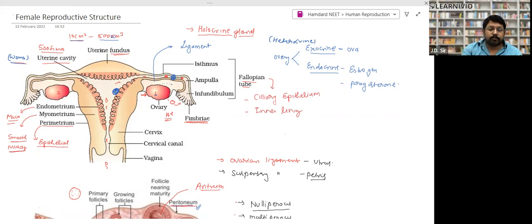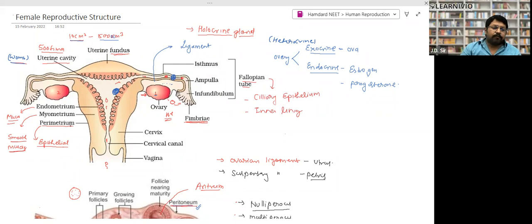Nulliparous is the lady who has not given birth to any child. Multiparous means the lady who has given birth to more than one child. In a nulliparous woman the space is only 10 square centimeters. At the time of pregnancy, this space becomes 5,000 square centimeters. Means the uterine cavity can stretch up to 500 times.